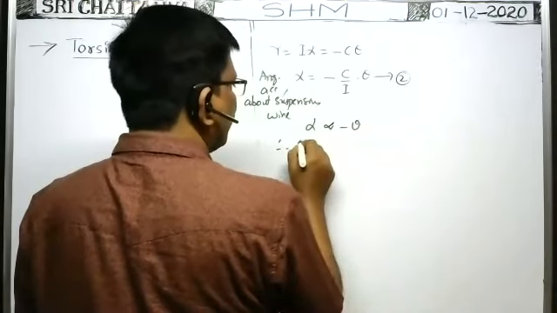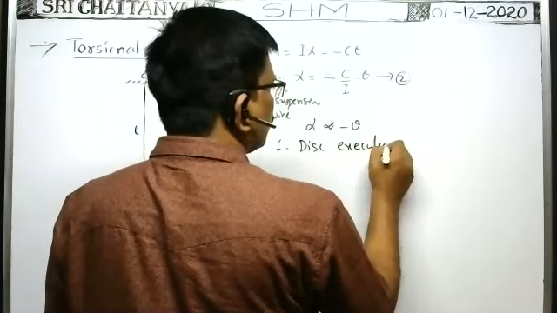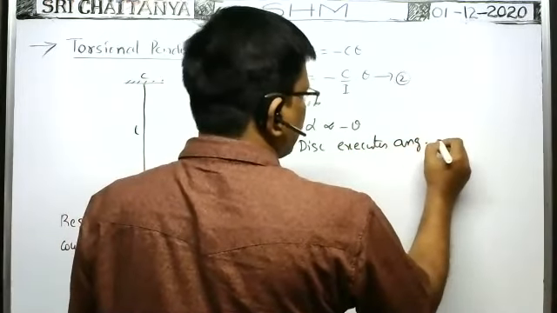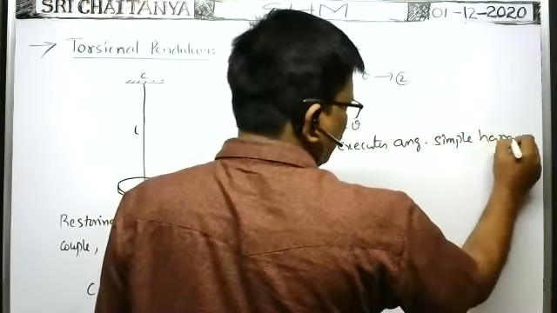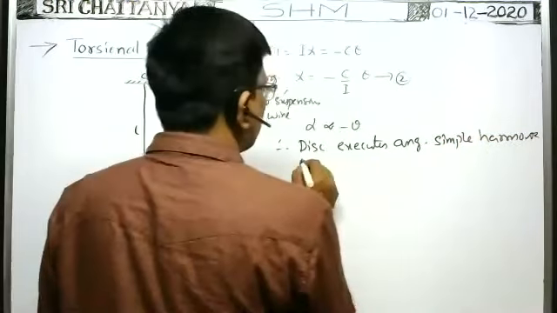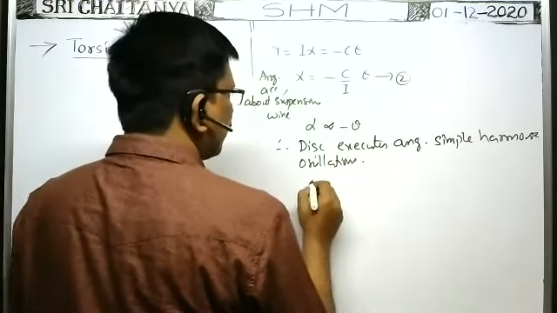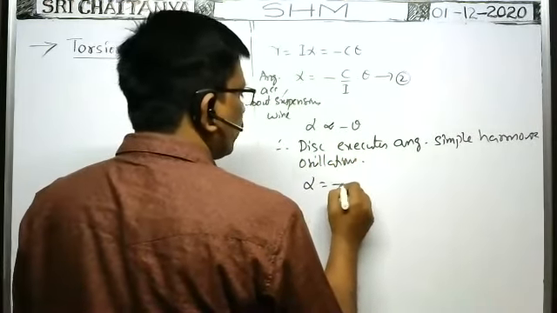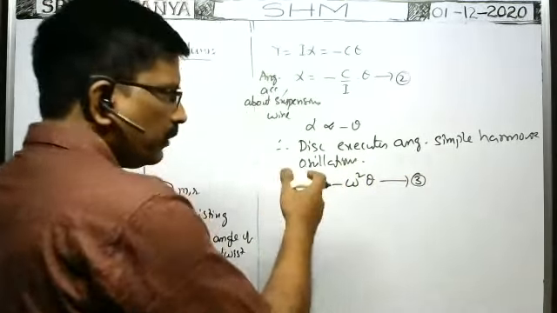Therefore, the disc executes angular simple harmonic oscillations. Whenever it executes angular simple harmonic oscillations, we can use angular acceleration alpha is equal to minus omega square into theta. Just before this one we derived.